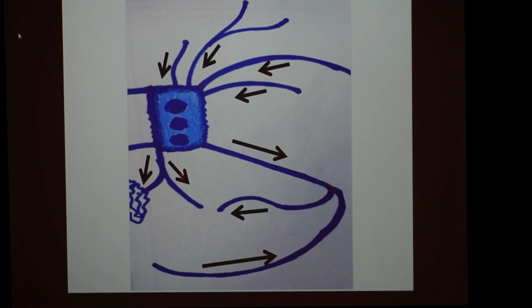The blood, after receiving from the superior petrosal sinus and the transverse sinus, enters the sigmoid sinus, and then the sigmoid sinus, after passing through the jugular foramen, continues as the internal jugular vein, and it receives a tributary, the inferior petrosal sinus.